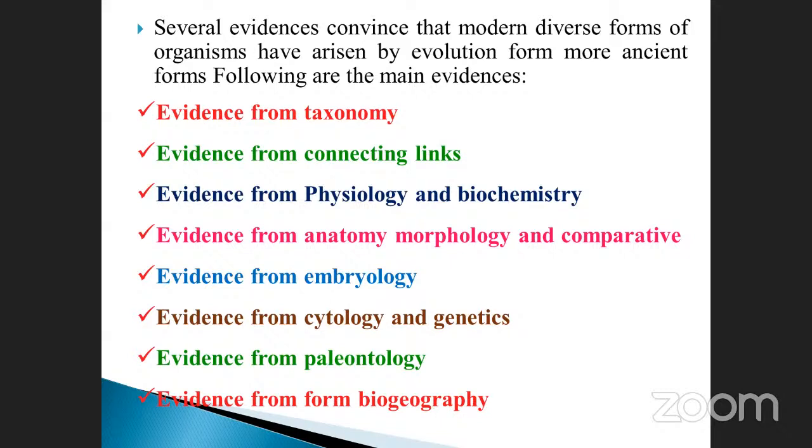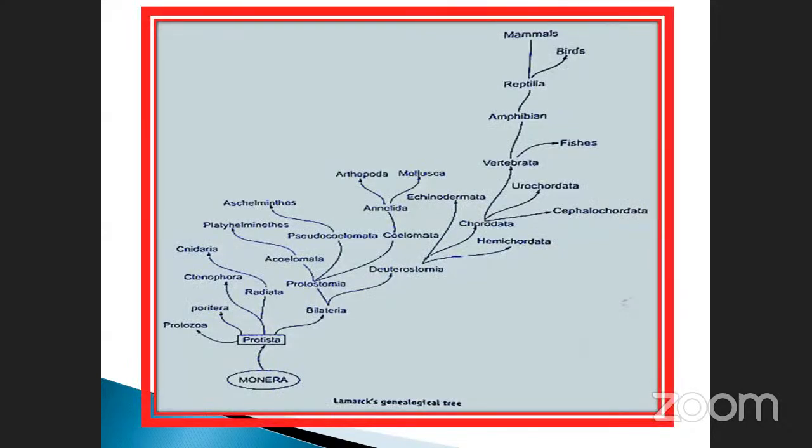Evidence from paleontology, that is nothing but the fossils. This is also another type of evidence. Evidence from biogeography. What is the meaning of biogeography? Some of the plants and animals will grow in tropical regions. Some of them are in the slope region. Take an example, tea. It is planted only on the slopes of hills. Some plants may grow on the top of the hills. So these are the biogeographical evidences. Okay.